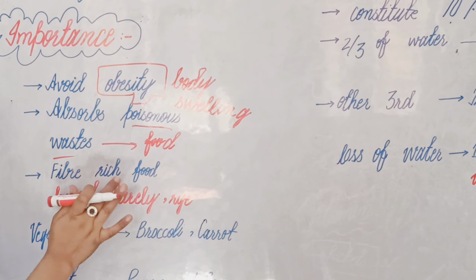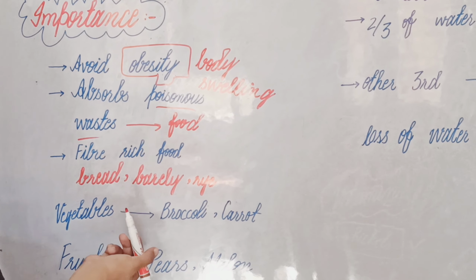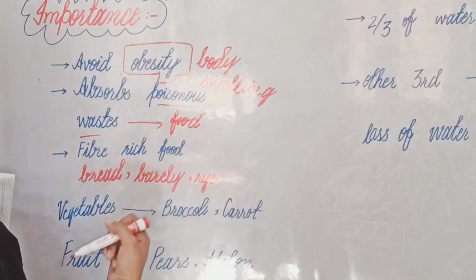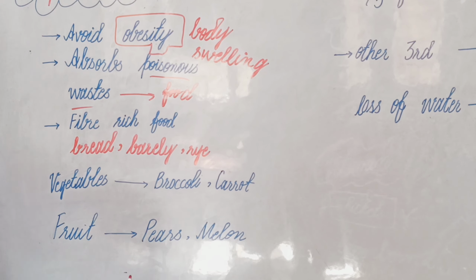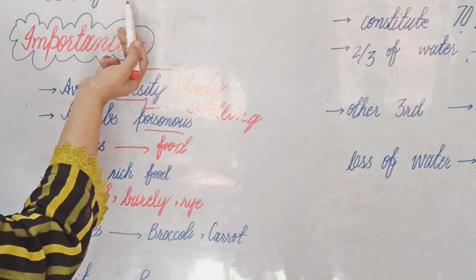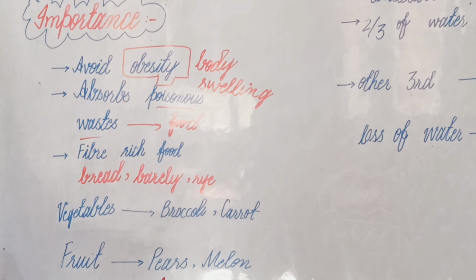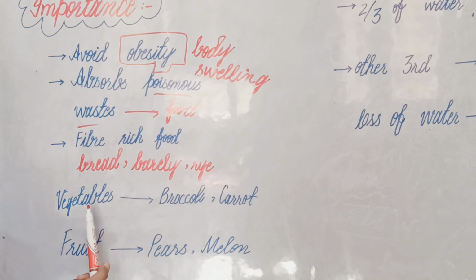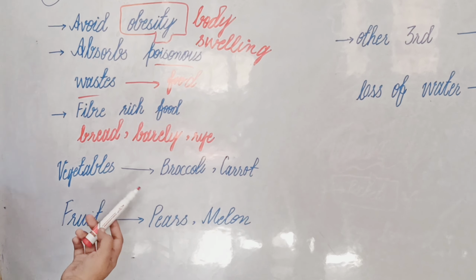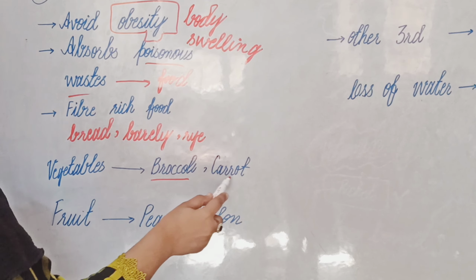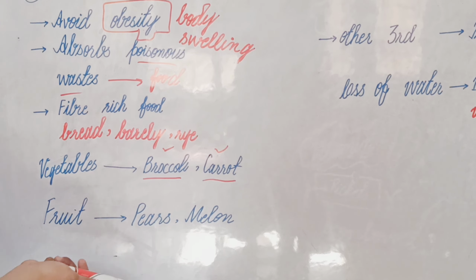Fiber-rich foods include bread, barley, and rye. These are all wheat, oats, and cereals, as I said, bran of cereal. And let's see what types of vegetables and fruits include fibers. Vegetables which include fibers are broccoli and carrot. These are the main vegetables which include fibers, which are undigested.